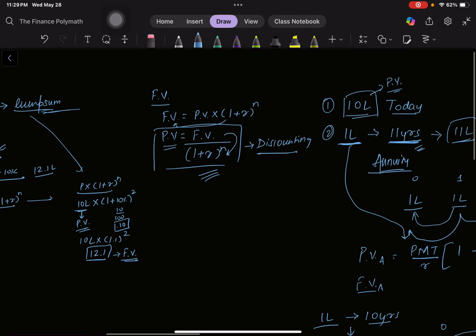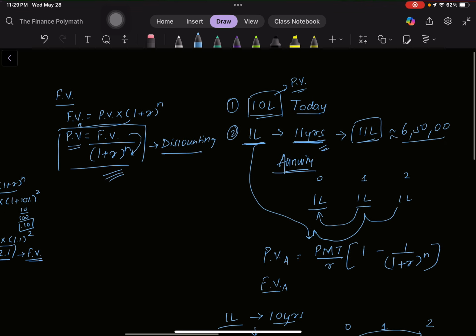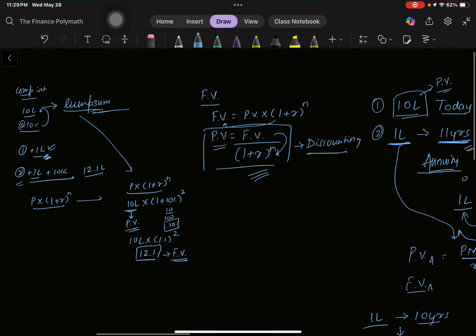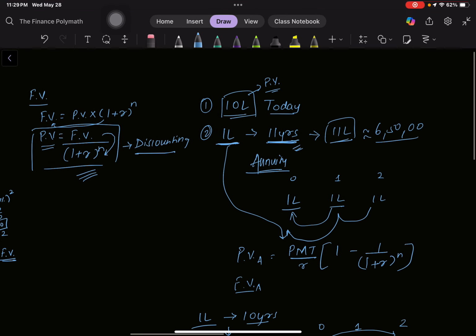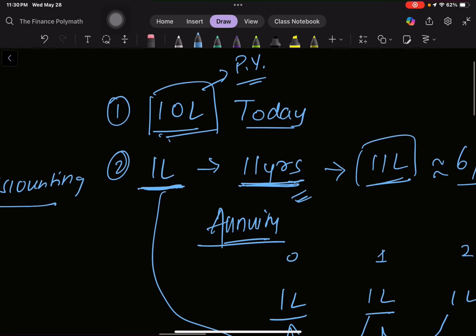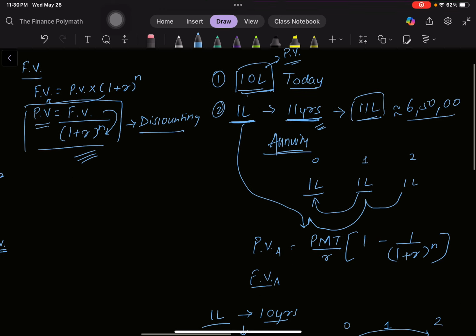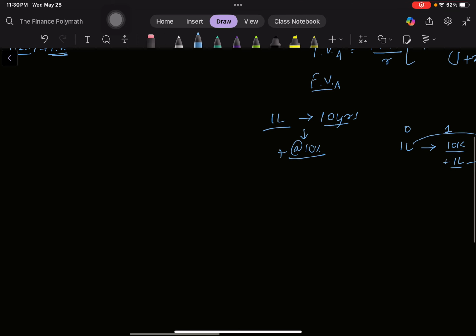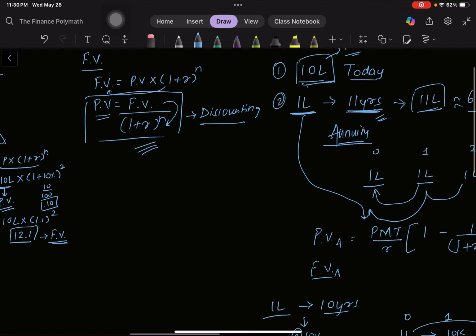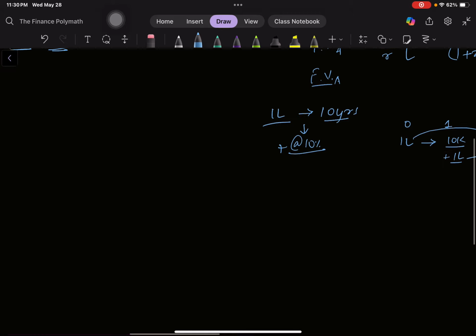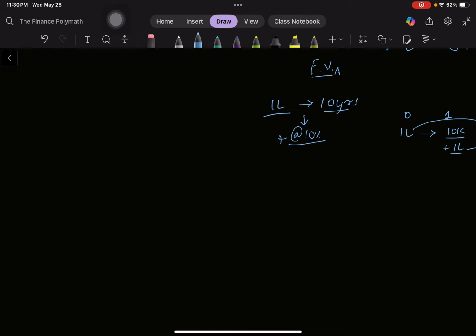Now let's talk about another situation, like the option we talked about here: I'll give you 10 lakh rupees today, or I can give you 1 lakh rupees for 11 years. Now let's take a situation where I want to take into consideration the time value of money, and I want to give someone a present value of 10 lakh rupees over 10 years.